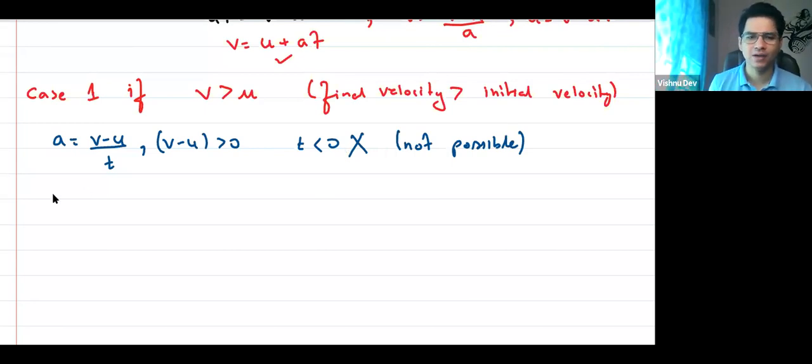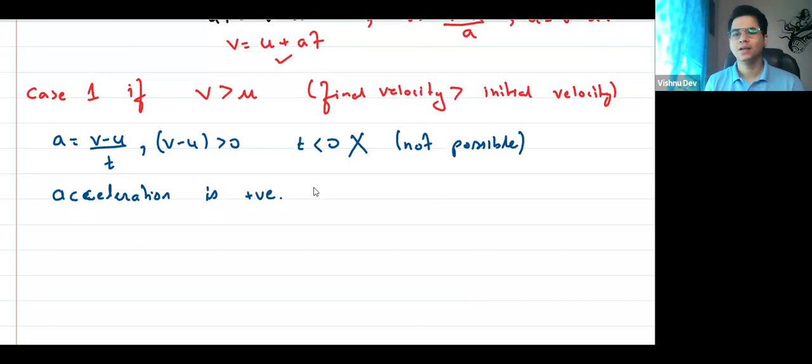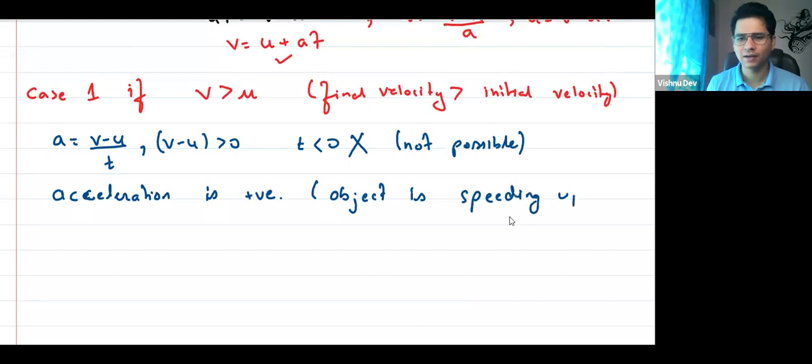So in this case, acceleration is positive, which means the object is speeding up. Its speed is increasing. Agree? Anyone have any doubt in this? Does everyone understand?